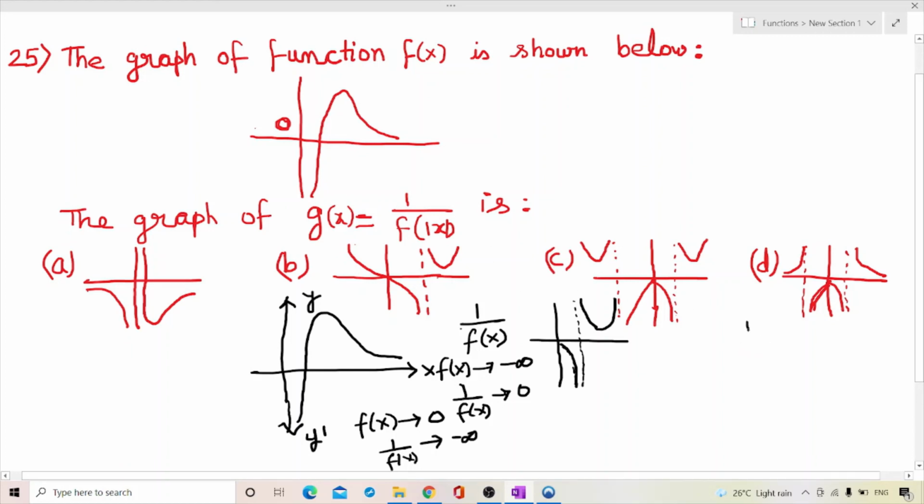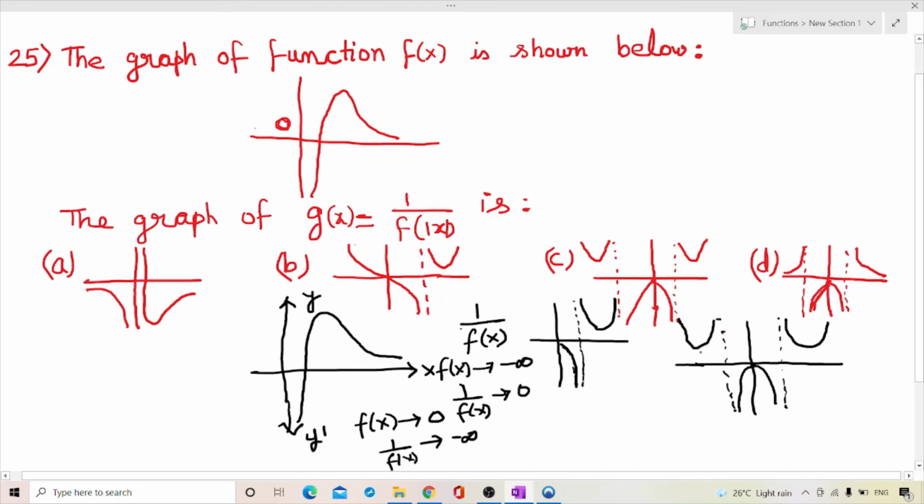But I want the graph for 1 upon f(|x|). So the negative values in f(x) will also show the answer for the positive values of x. This part will become in this region. This positive part corresponding to that negative part will give the same result, so it will become like this, and this will become like this in the negative region.